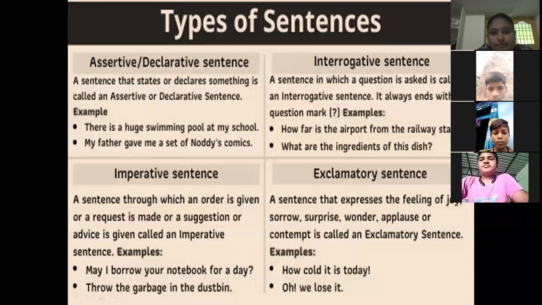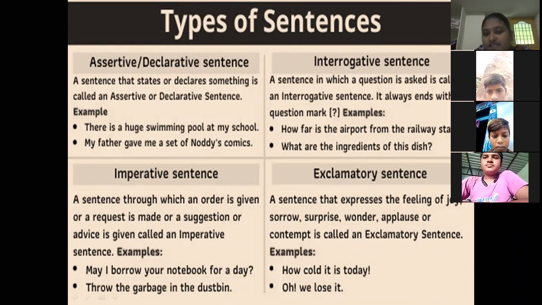Yes, here see imperative. First you see imperative sentence: a sentence through which an order is given or a request is made, or suggestion or advice. All suggestions, advice, request, order, these all come under imperative sentence.